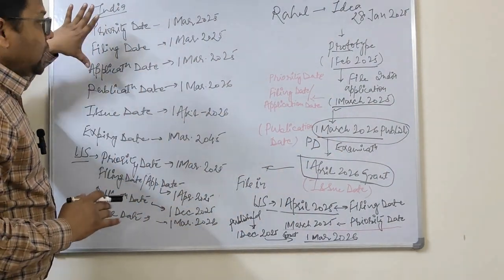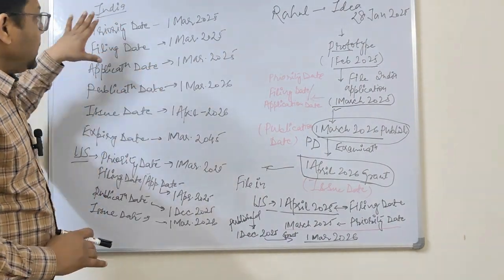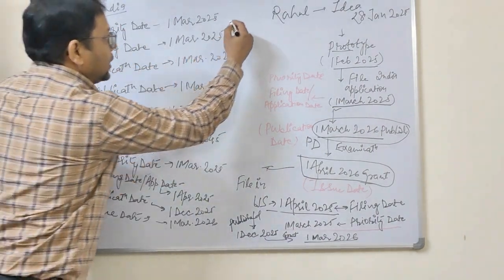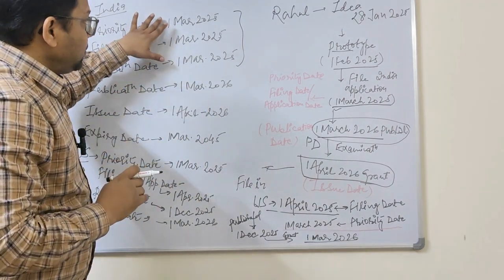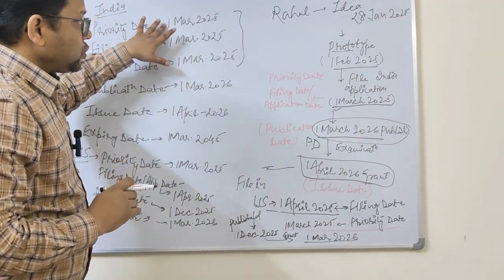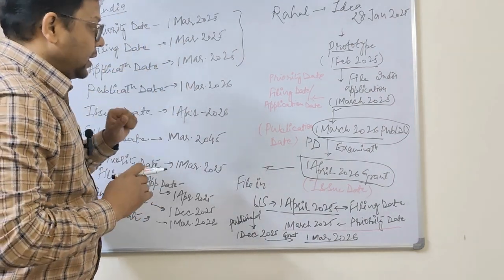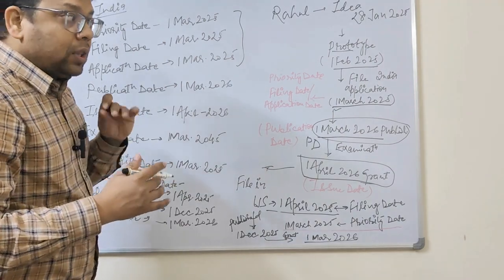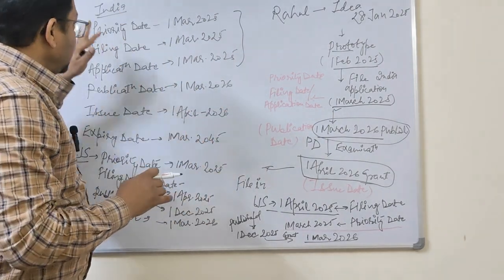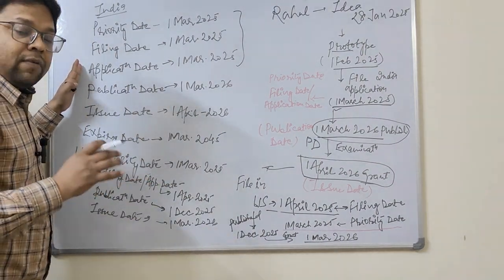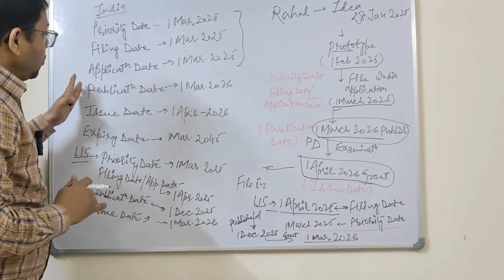In case of India, Rahul filed his patent application in the India Patent Office, and he got the priority date. All three dates would be the same, because it is the first time he filed his patent application, on 1st March 2025. The filing date, priority date and application date will all be the same here. Vice versa, if he had started by filing in the US, then all three dates would be the same for the US, not for India. Then he got a publication.